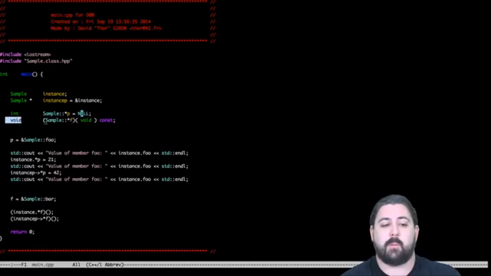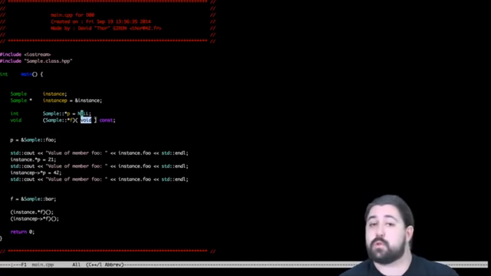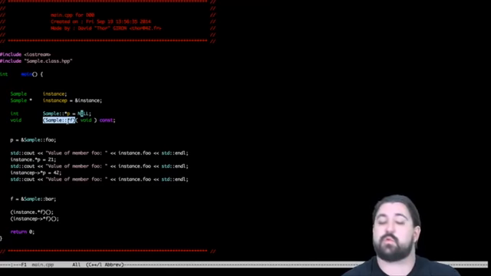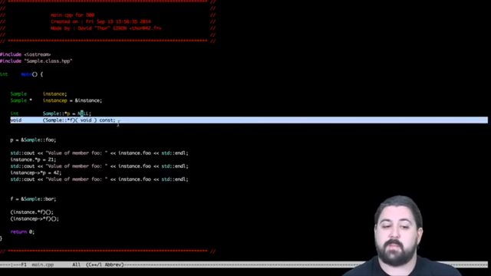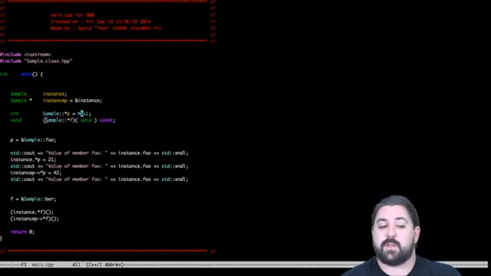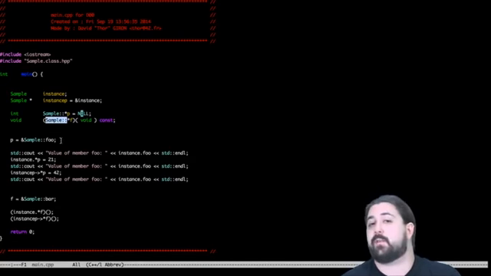Here in C++, I want to point on a member function of a class. I will just reuse the same syntax, but this time I will specify which class I'm referring to. Exactly the same way I would with pointer on member attributes.